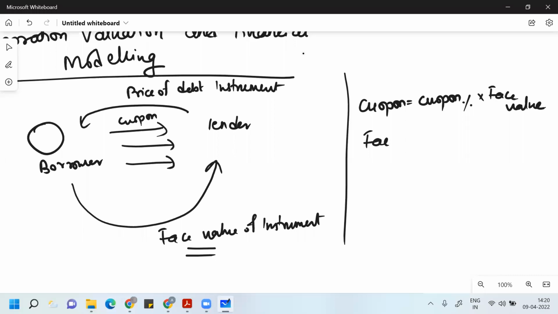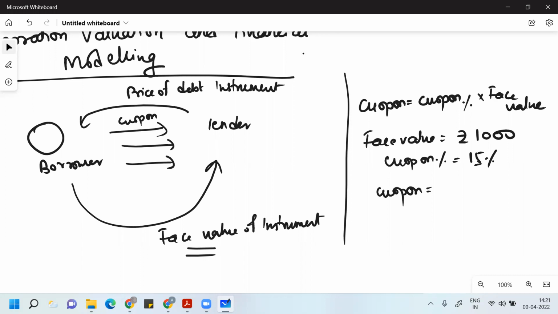Normally the face value of any debt instrument given in the problem is 1000 rupees. Suppose your coupon is 15%. The value of the coupon which the borrower will give to the lender on a yearly basis will be 15% of 1000 rupees, which is 150 rupees.